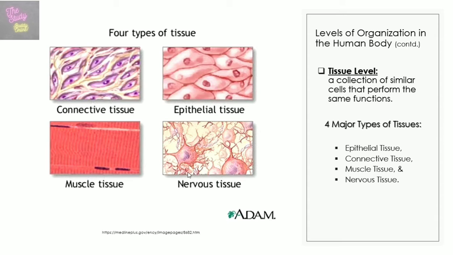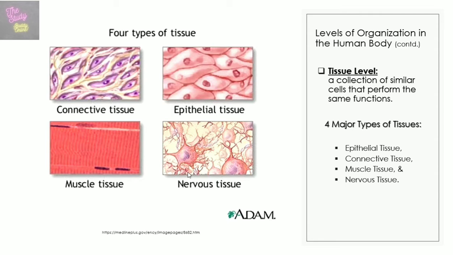With the epithelial tissue, it is a tissue that covers the exposed body surfaces and lines body cavities, whereas the connective tissue protects, supports, and binds body structures such as the cells and organs. Then you have the muscle tissue, and the muscle tissue allows for movement, and there are 3 types of muscles.